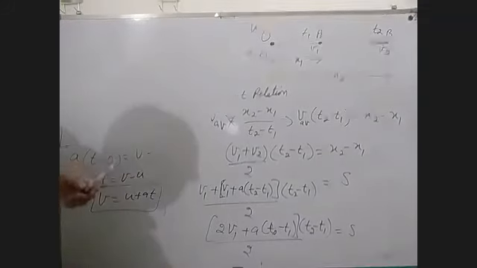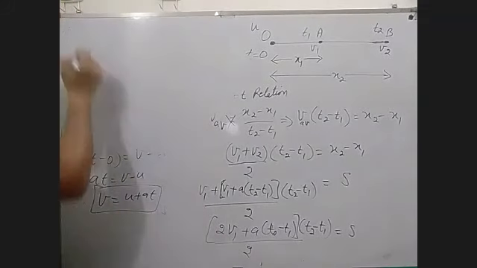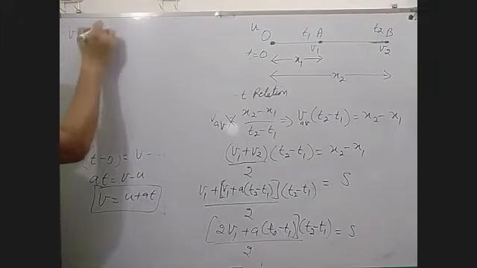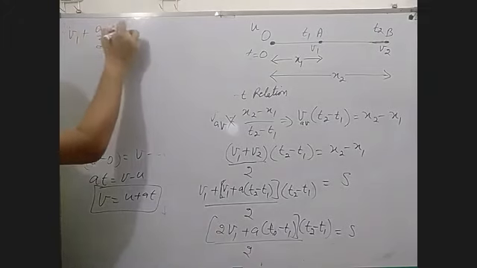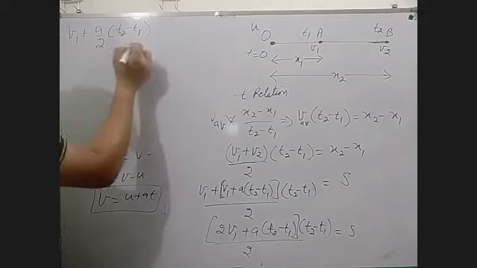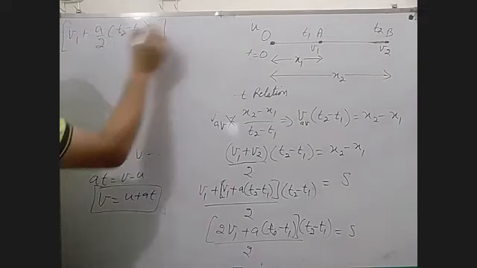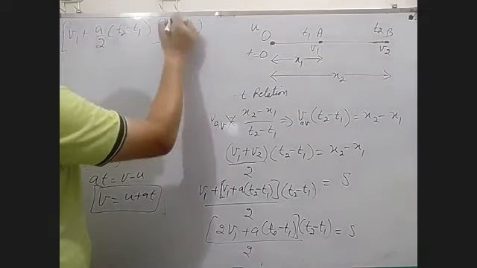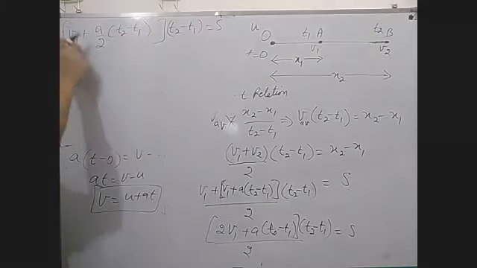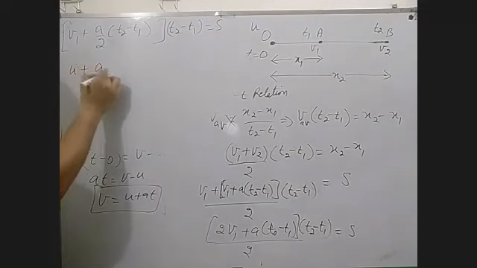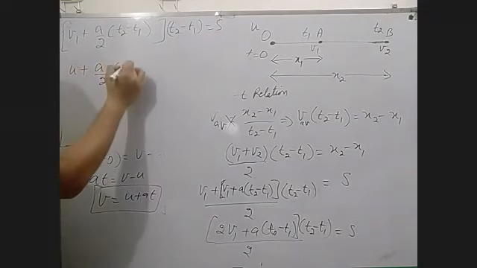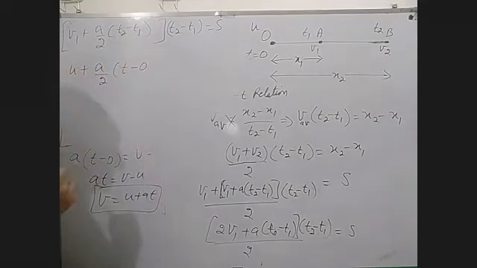Now this is the last step. The 2 and 2 cancel. v1 plus a by 2 times (t2 minus t1), and here (t2 minus t1) in the bracket. Now again put v1 as u, plus a by 2. t2 is t, and t1 is 0.